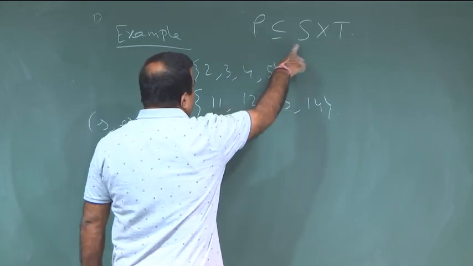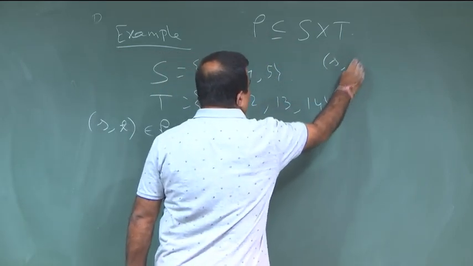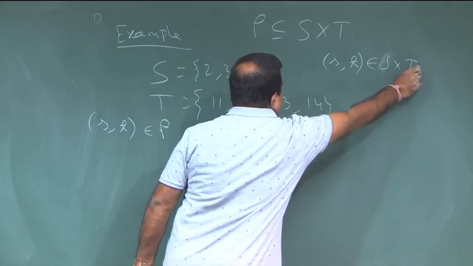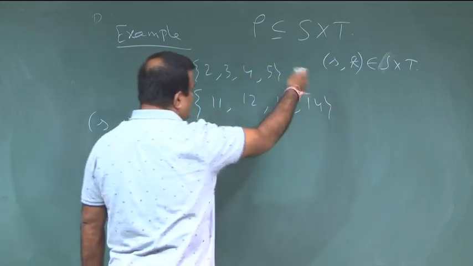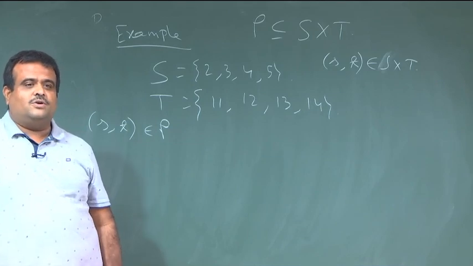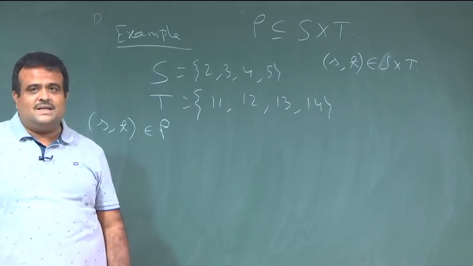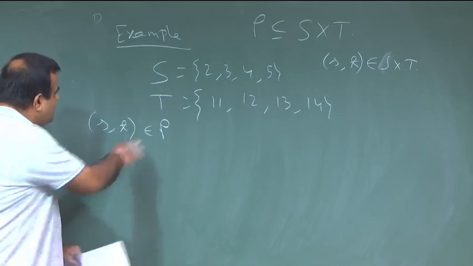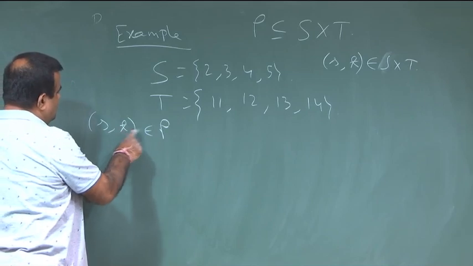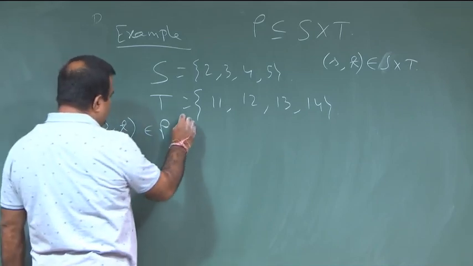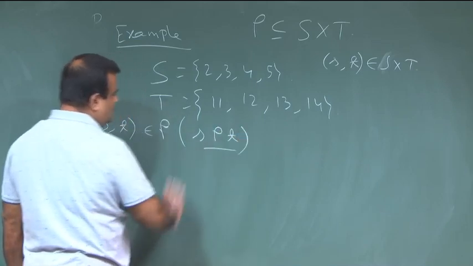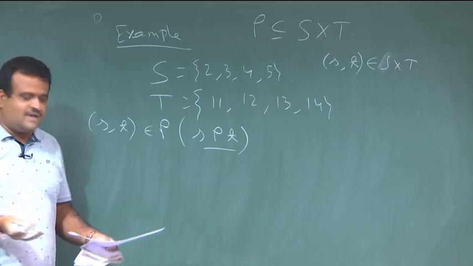Now, every element will be in the form (s, t). This belongs to S Cartesian product T. So, a relation is a collection of such pairs, a subset of S cross T. So, an element of rho is basically like this. We define a relation on these two sets as follows: (s, t) is in rho, otherwise we can write this as s is related with t with the relation rho.